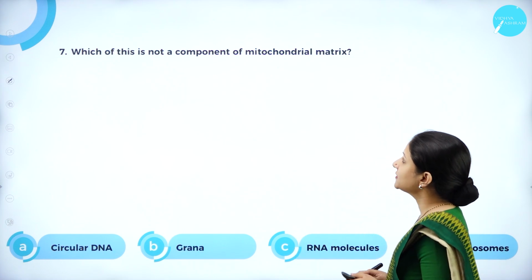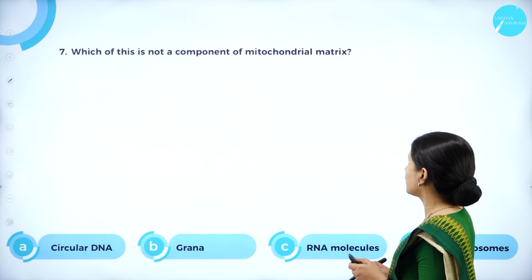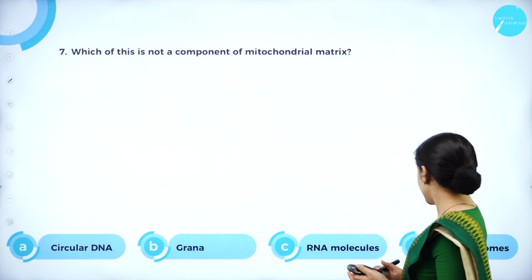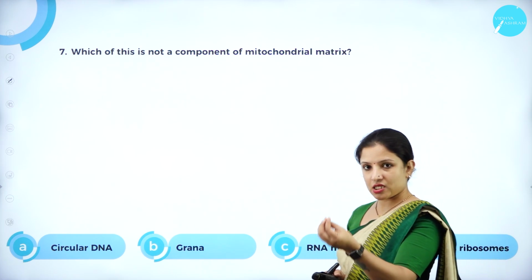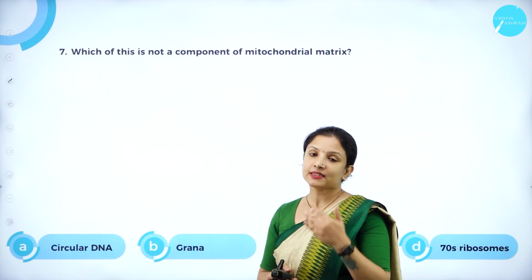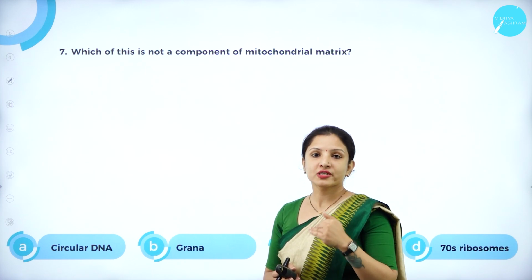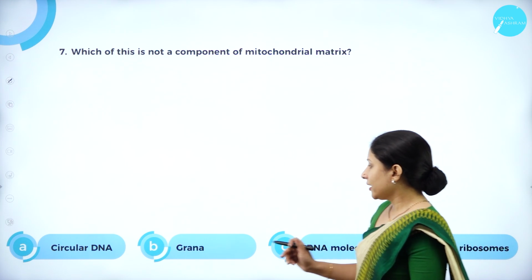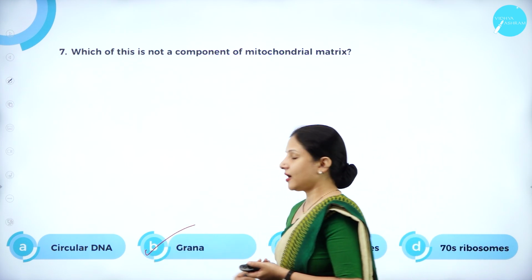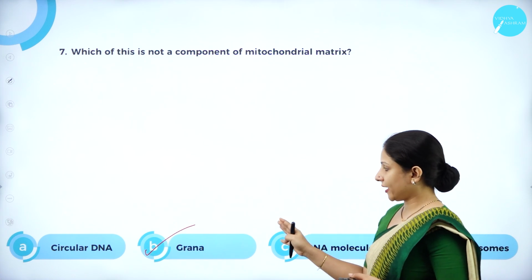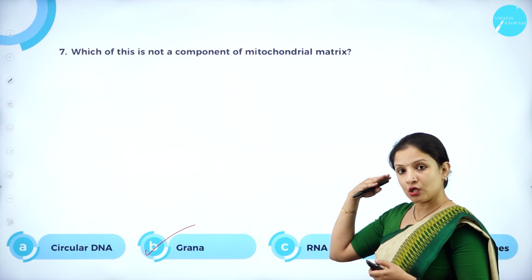Next question. Which of these is not a component of the mitochondrial matrix? Circular DNA, grana, RNA molecules, 70S ribosomes. So circular DNA, RNA molecules and 70S ribosomes are present in the matrix, the homogeneous fluid of the mitochondria. But grana are present in chloroplast, and they are nothing but the stacks of thylakoids. So that is nothing but grana.